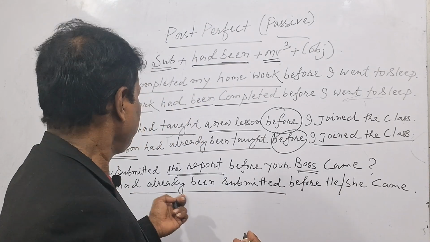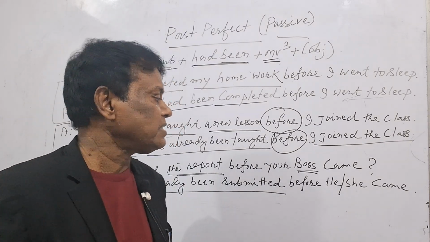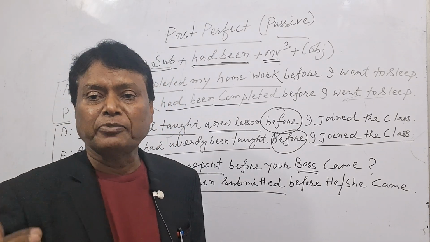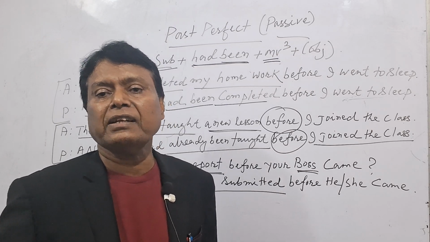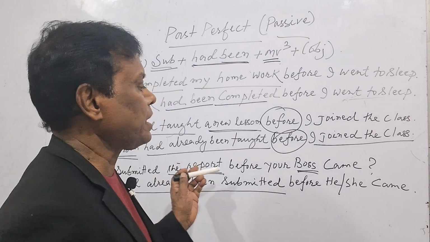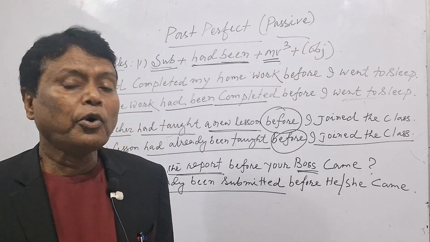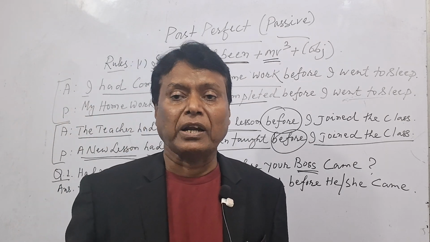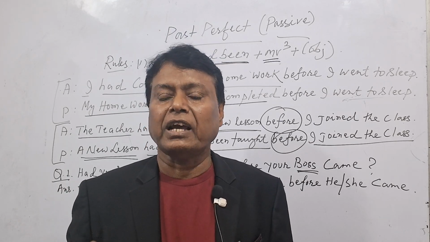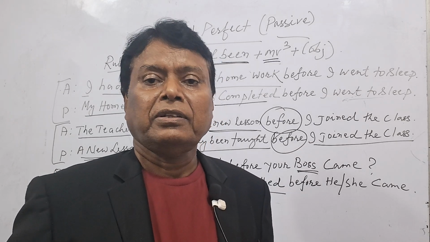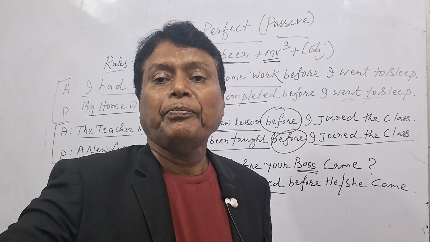So in this way, whenever a question is there, you can convert into passive, but we need to catch the object and convert it into its pronoun. If we do like this, then you will not face any trouble. Easily you can answer in passive voice. That's why more practice is necessary. Whenever you want to answer in passive voice, you have to do it very carefully. This is the uses of past perfect. Next class will be our future.